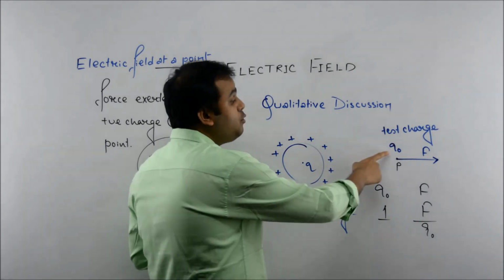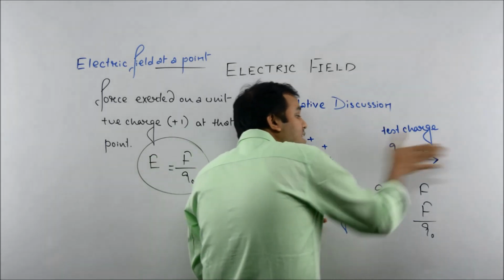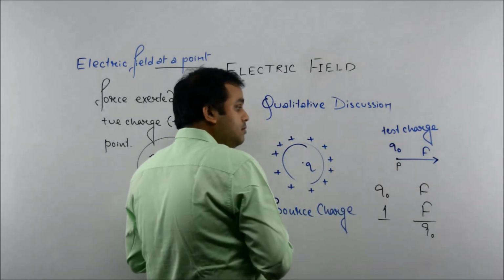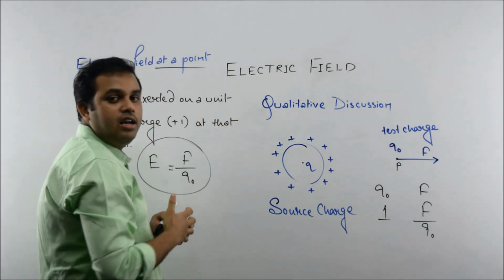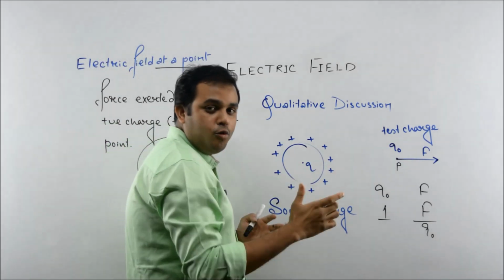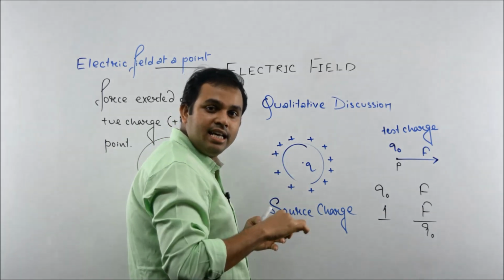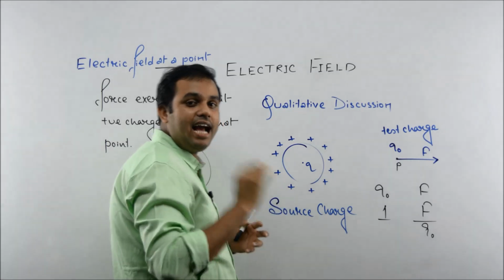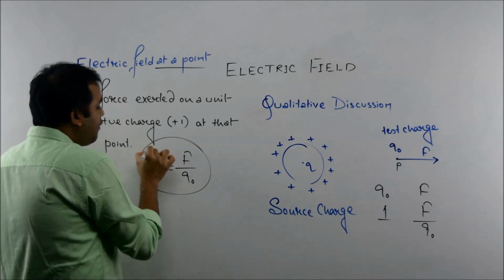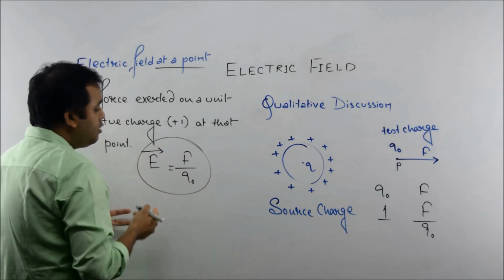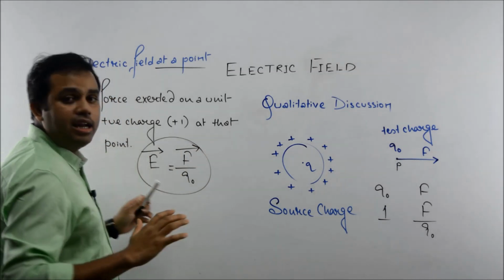So here we have considered this test charge as a positive charge, and it is experiencing repulsive force along this direction. So this is the direction of electric field at this point because it is a positive charge. The direction of force exerted on a positive charge at a point is the direction of electric field at that point. Clear students? So instead of writing E in vector form, we can also include the direction here. It is like this. Clear?